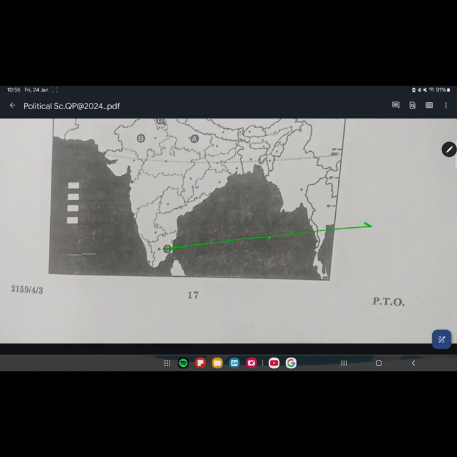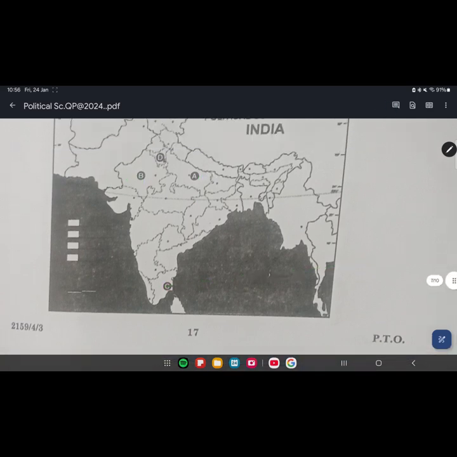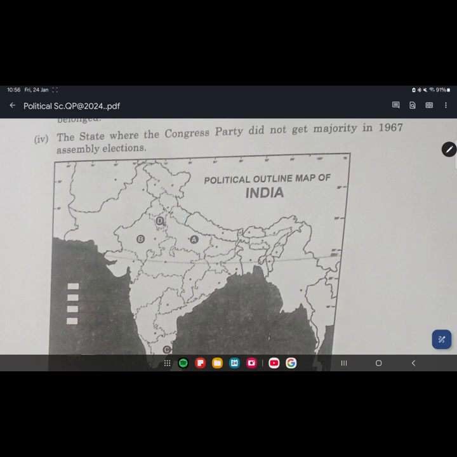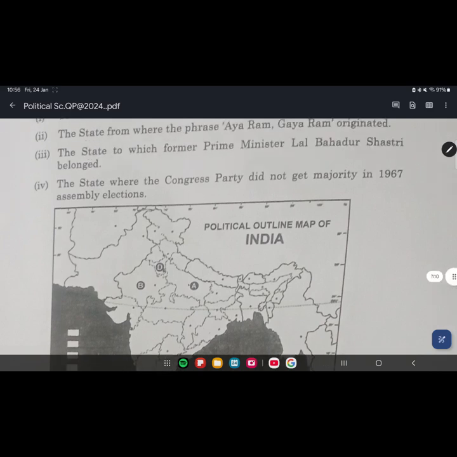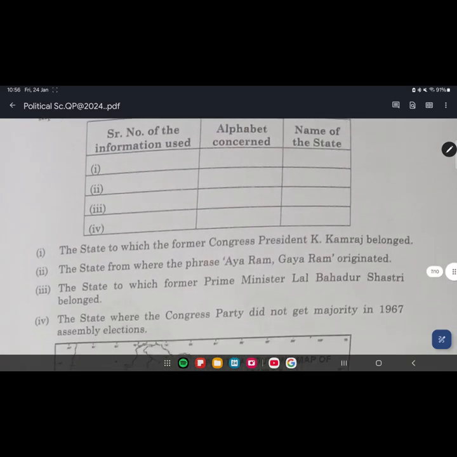So C is for Tamil Nadu. Just write in rough. This is UP, this is Rajasthan, and this is Delhi.